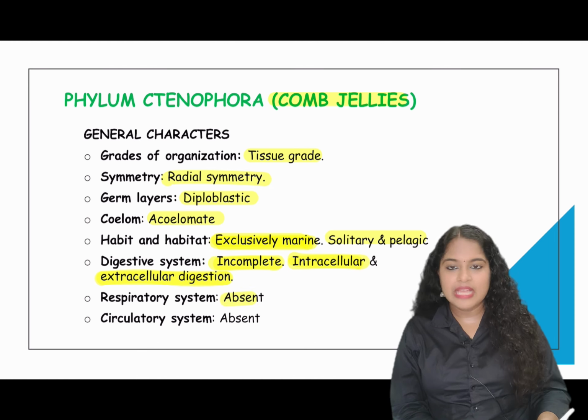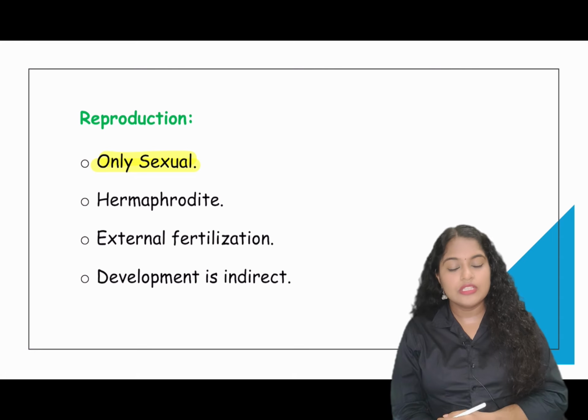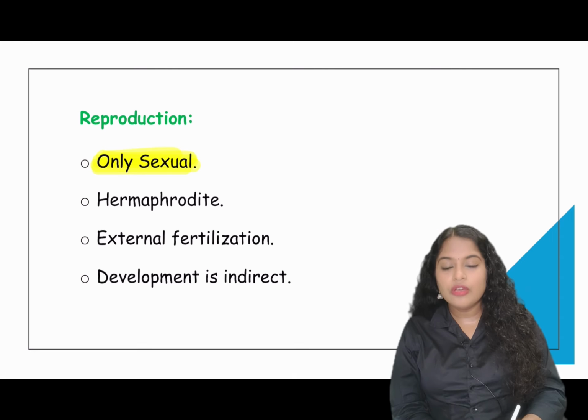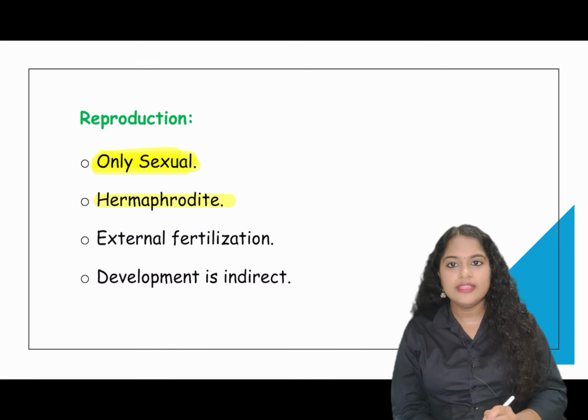Their respiratory system is absent. They don't have a circulatory system. Reproduction is only sexual reproduction. So this is also very important. In Ctenophora, only sexual reproduction is present. They are hermaphrodite, that is, both male and female sex organs are present in the same organism. External fertilization and development is indirect.